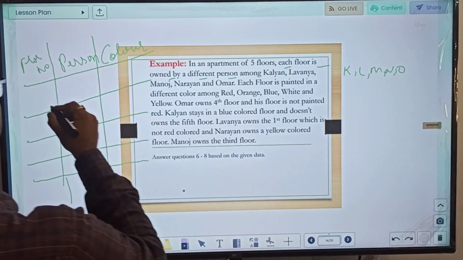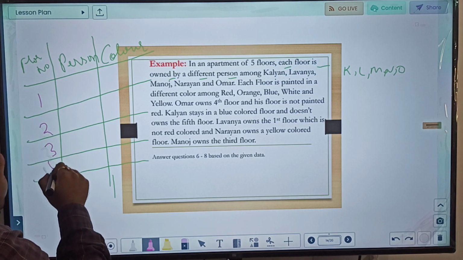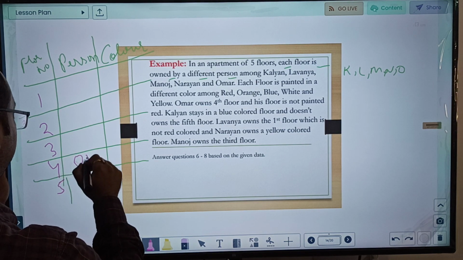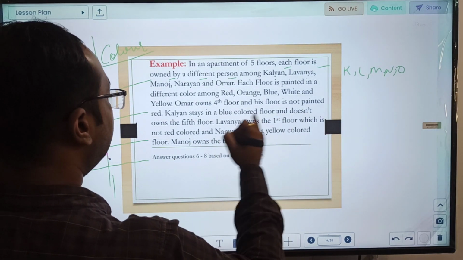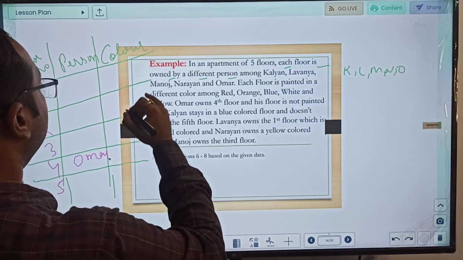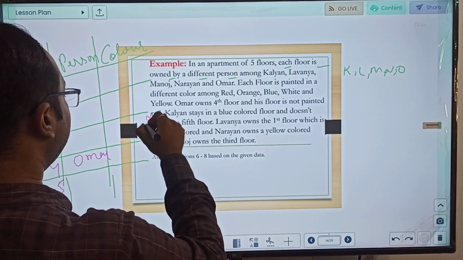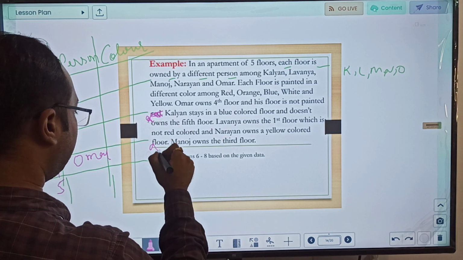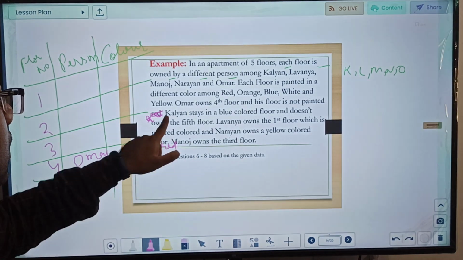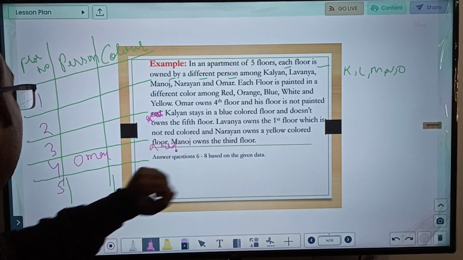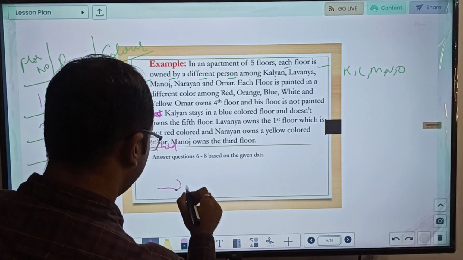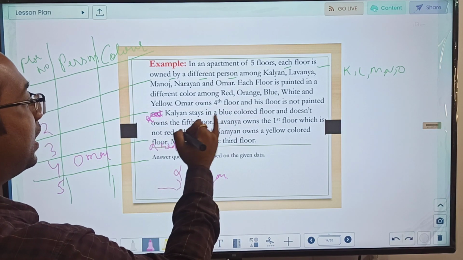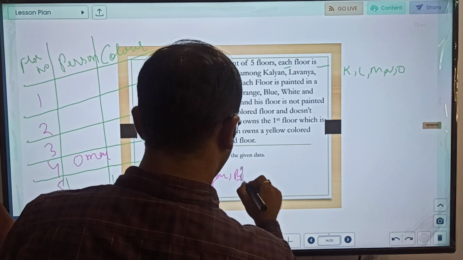Omar owns the 4th floor. Let me first write the floor numbers. Omar owns the 4th floor, so we are clearly given one ownership, which is Omar. And it is not painted red, so the color is not given, but it is given that it cannot be red. For the 4th floor, which is Omar, not red. Kalyan stays in a blue colored floor and does not own the 5th, so Kalyan is not in the 5th, but it is given that Kalyan has a blue colored floor, color is blue.